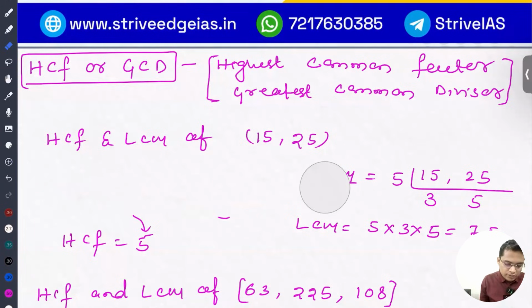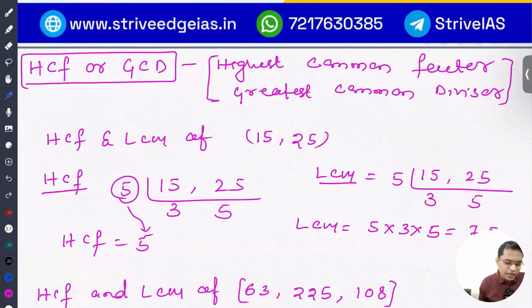If they ask to find the LCM and HCF, the highest common factor HCF is also called greatest common divisor, GCD. For HCF, for example, HCF of 15 and 25.